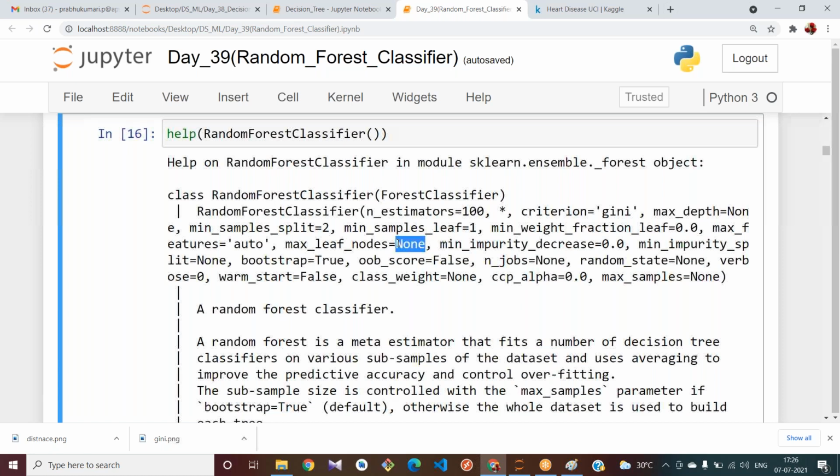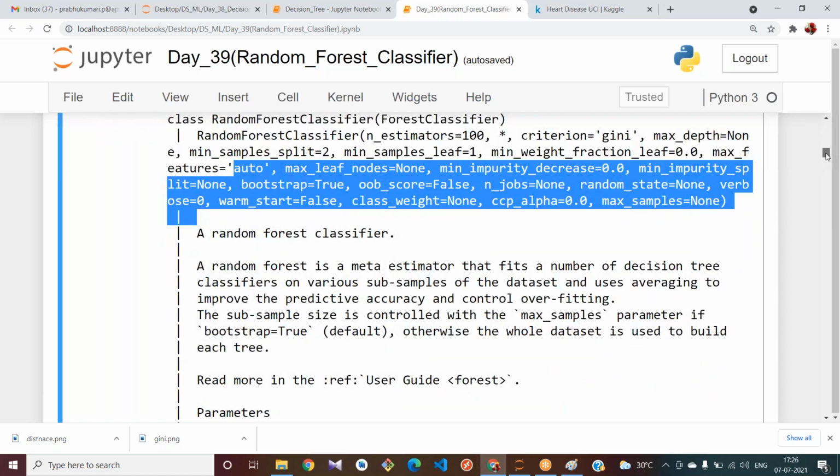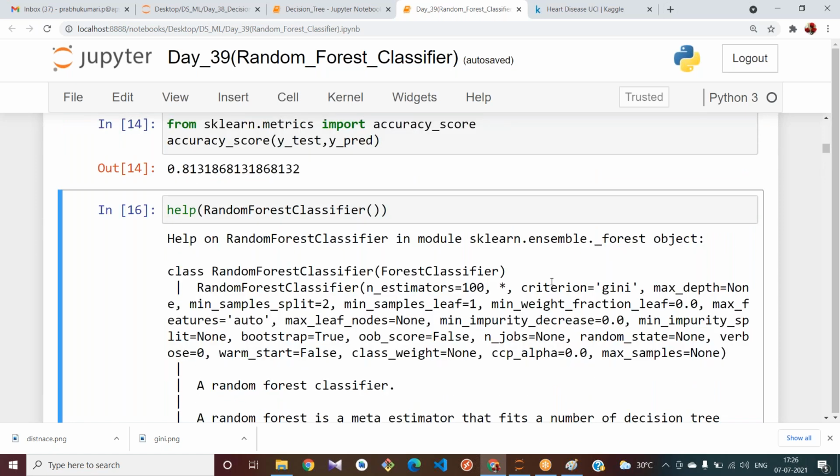Yes, for entropy it is going to 85. Okay. See, by using these hyperparameters, by this hyperparameter tuning, that means if you are changing these parameters, we are trying to change n_estimators, criterion, depth. Depth means number of levels. If you are trying to change these parameters, that can be called parameter tuning. By this parameter tuning also, we can increase our accuracy.